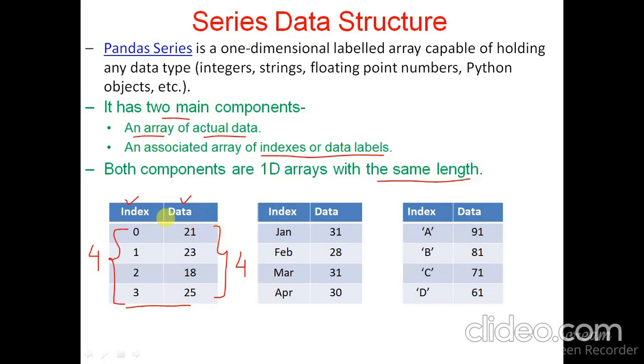By default you will see here the index will go from 0 to n-1, where n is the length of your series. One more example: data is here and index is here. So index could be a number, index could be a string, and index could be a character.